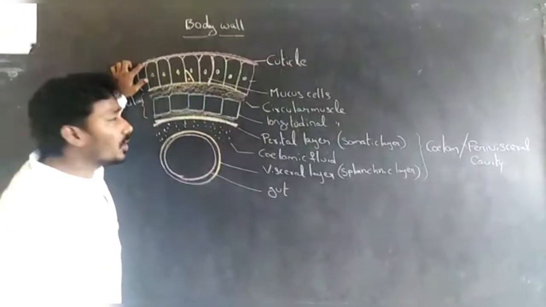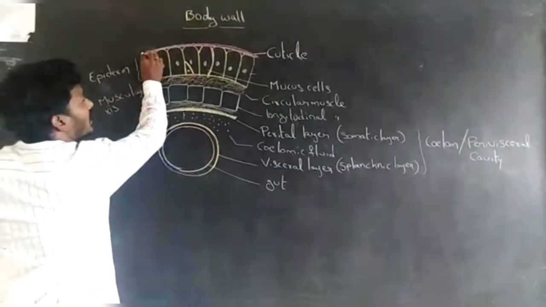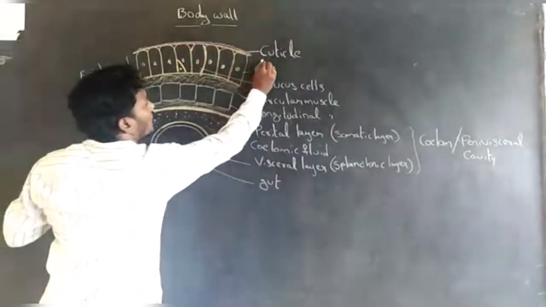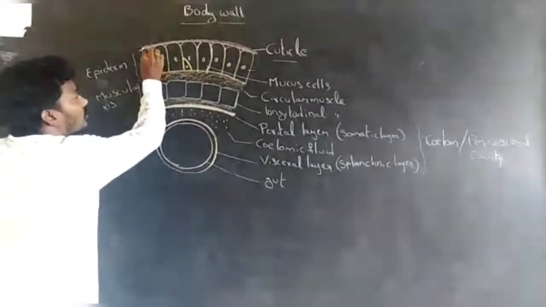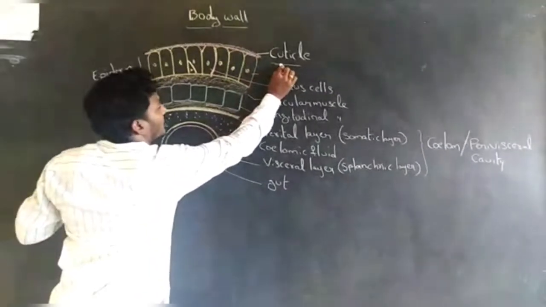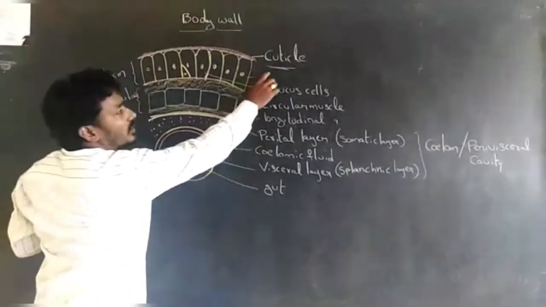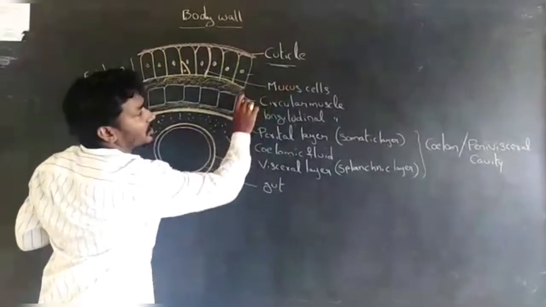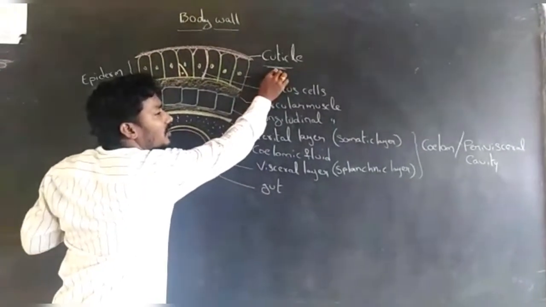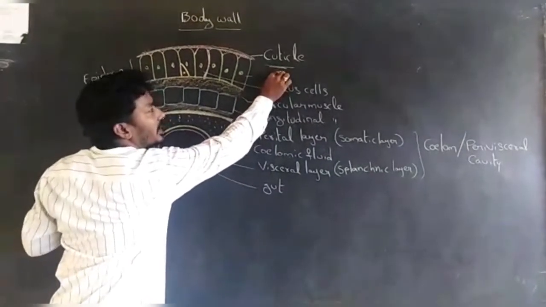The outermost layer of the body wall is called the cuticle. The cuticle is a non-cellular thin layer.